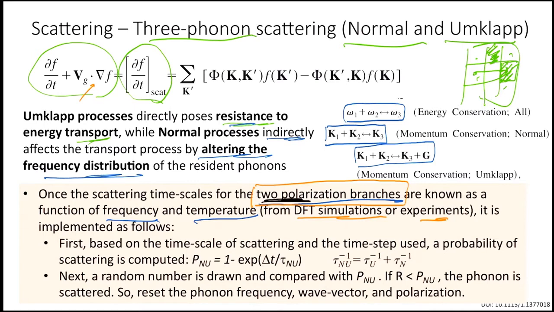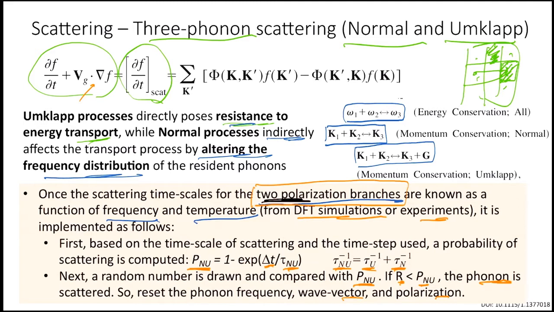The probability of scattering you could compute as 1 minus exponential of minus delta t over tau nu. And tau nu is a combination of normal processes and Umklapp processes, so we have taken both processes into account. Again, we would draw a random number and compare it with P nu. If the random number is less than P nu, then the phonon is going to be scattered. If the random number is greater than P nu, then the phonon won't scatter. It would again drift, and after the drift we would again check whether it would scatter or not.